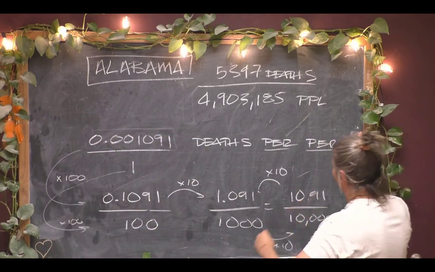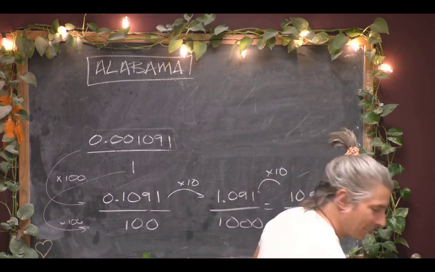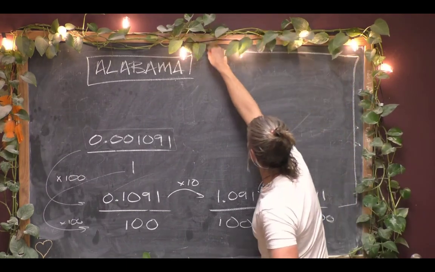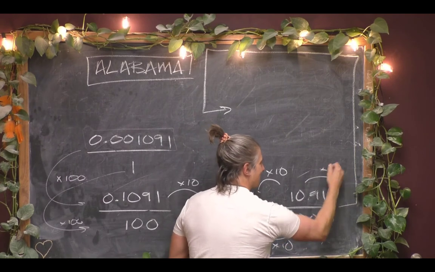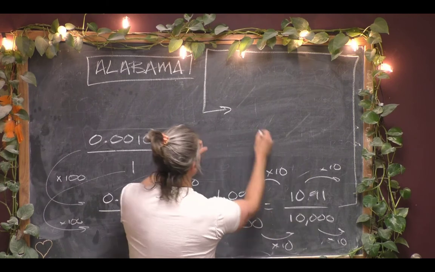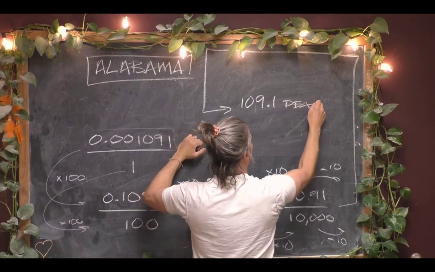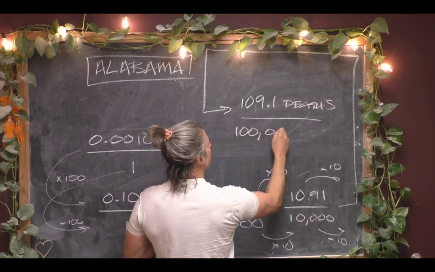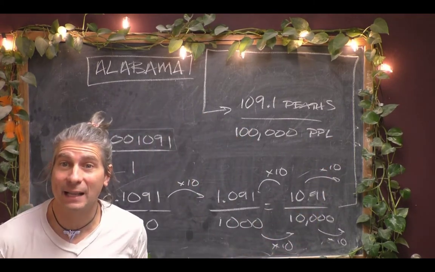We're going to have to come up here to create some more space. Multiply by 10 again. And you're going to have 109.1 deaths per 100,000 people, which is exactly the unit we have in the last column of our spreadsheet.